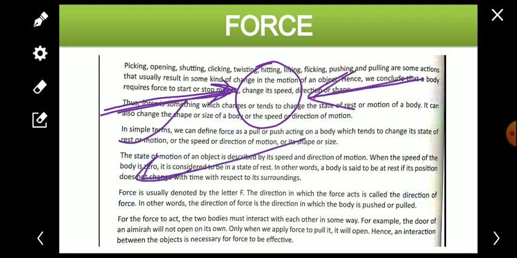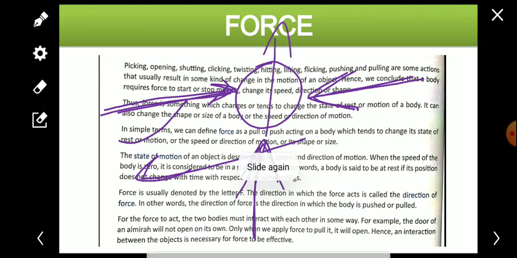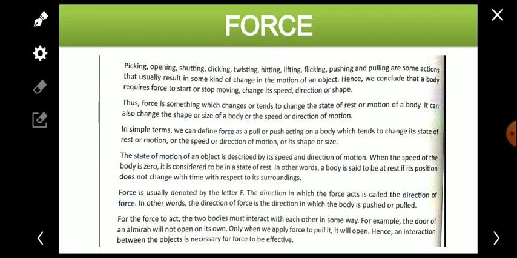So this direction is known as the direction of force. So the direction in which the force is applied, that direction is known as the direction of force.